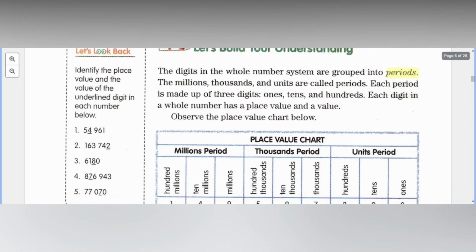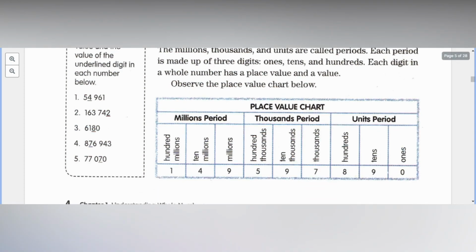Now, let's look back. Identify the place value and the value of the underlined digit in each number below. So we have number 1. I'll let you write on the board. Number 1, I'll give to Kyra. Number 2, Caleb. Number 3, Keone. Who else wants 4 and 5? Okay, 4, Keone. 5, Kyra. Just send it to me. That will also be part of your recitation.